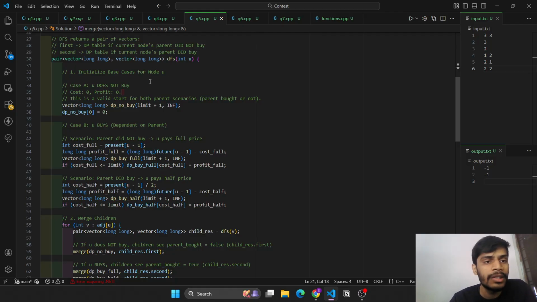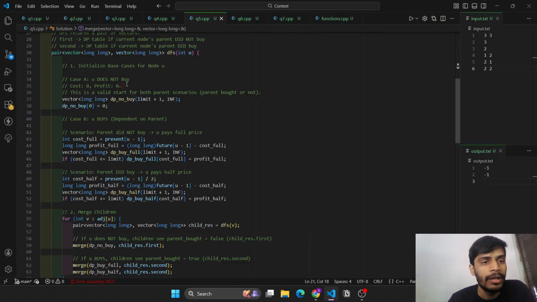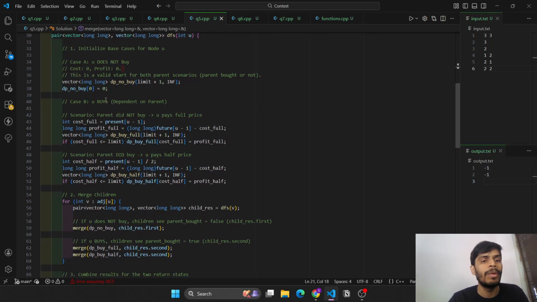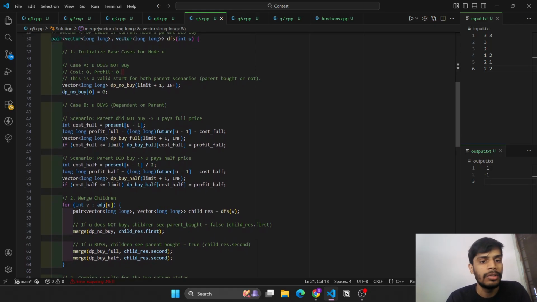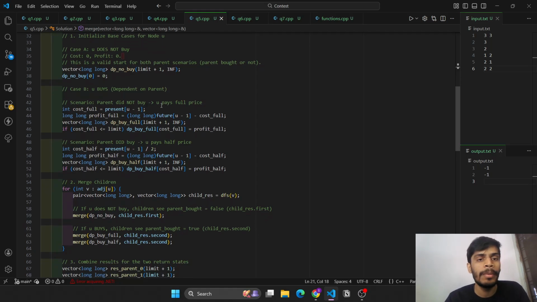Now the base cases. The first case is you did not buy, so the cost is 0 and the profit is also 0. The second is you buy. If you need to buy, then it is dependent on the parent, whether the parent bought it or not. If the parent did not buy it, then you will be paying the full price.